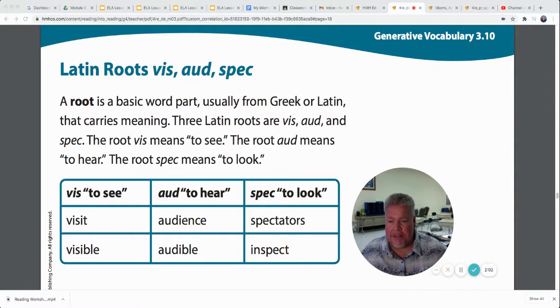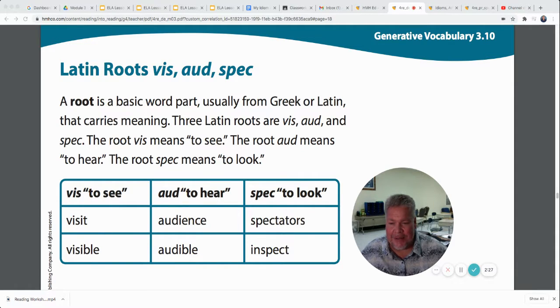So vis means to see. Now think about the word visit. If you were to visit your grandmother, you would go to see her, wouldn't you? Visit. It's that Latin root vis. It gives it the meaning of going to see somebody. Visible. If something is visible, you can see it.